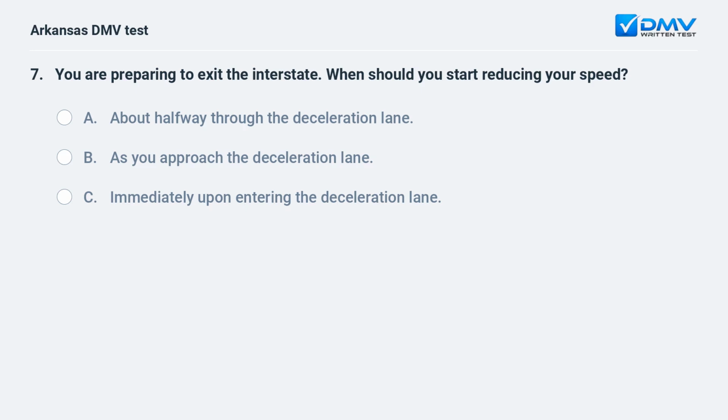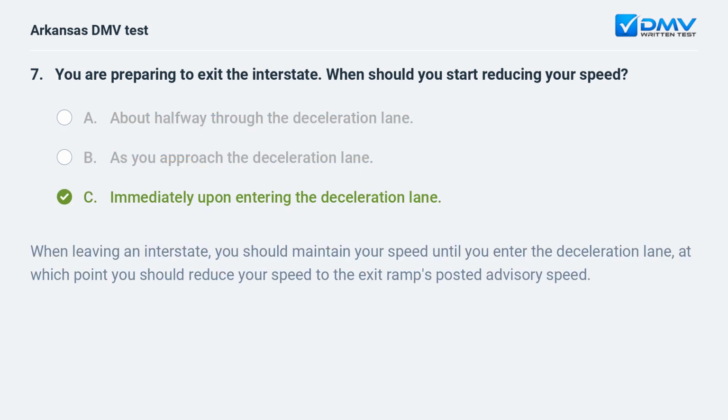You are preparing to exit the interstate. When should you start reducing your speed? A. About halfway through the deceleration lane. B. As you approach the deceleration lane. C. Immediately upon entering the deceleration lane. C. Immediately upon entering the deceleration lane. When leaving an interstate, you should maintain your speed until you enter the deceleration lane, at which point you should reduce your speed to the exit ramp's posted advisory speed.